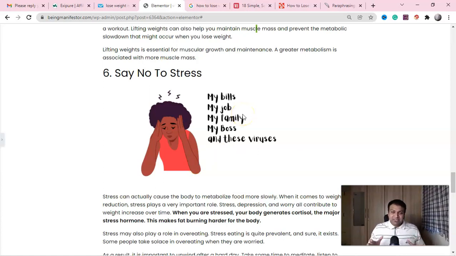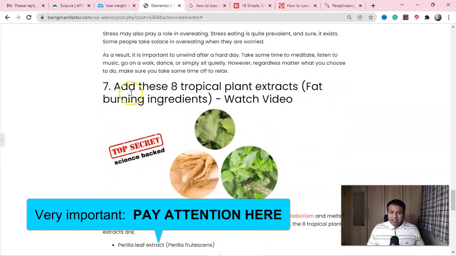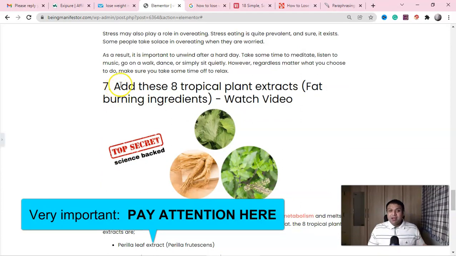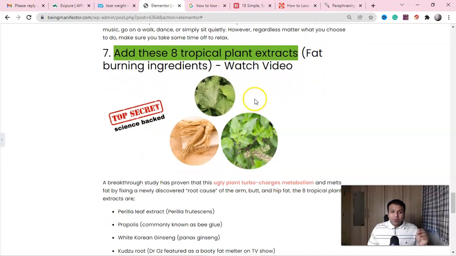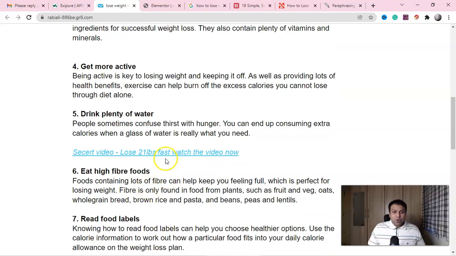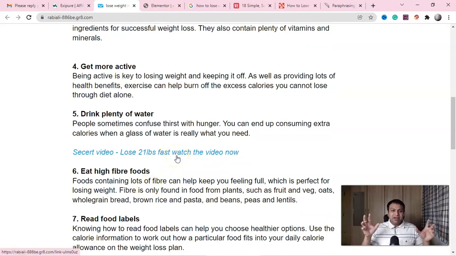Now, what I'm going to show you here, guys, this is the first time I'm revealing this. This is an amazing method. And that is, guys, my 7th point. Here in this point, I said, guys, adding these 8 tropical plant extract, fat burning ingredient, watch the video. Now, I have not given product as a solution. Okay, here you have given this go and watch. This is a kind of announcement. Okay, go and watch. Why?